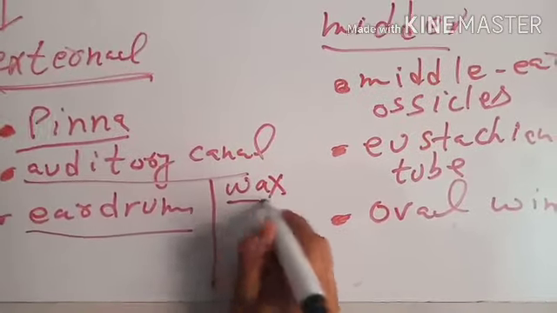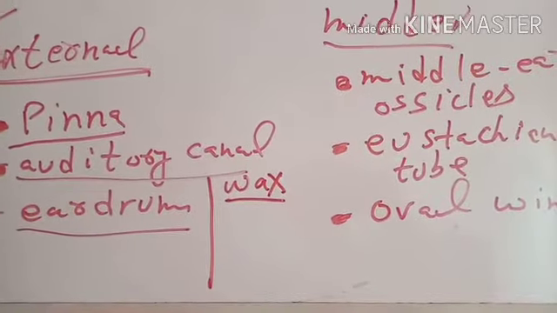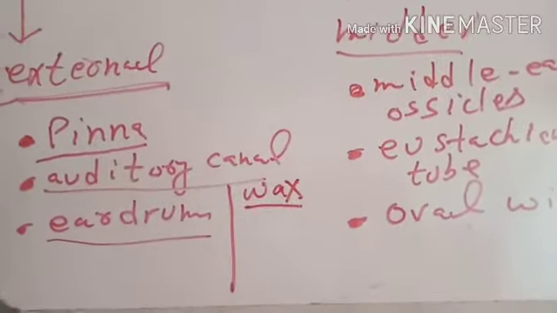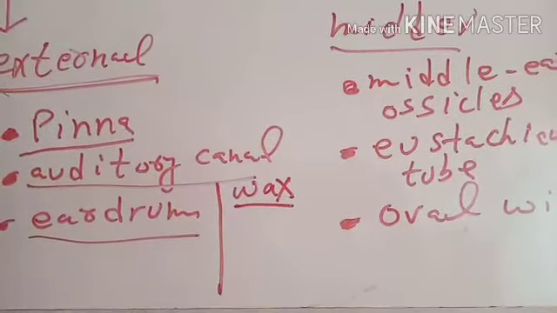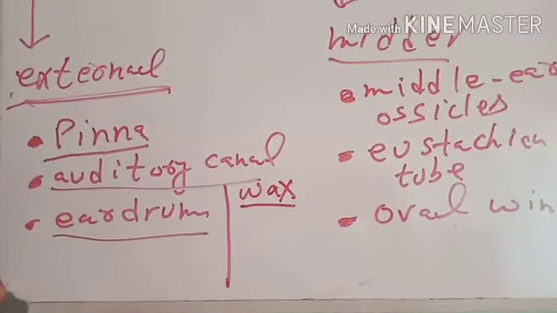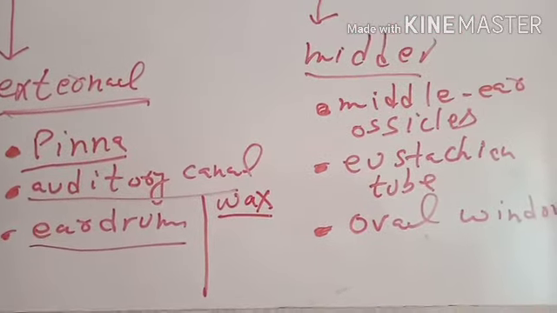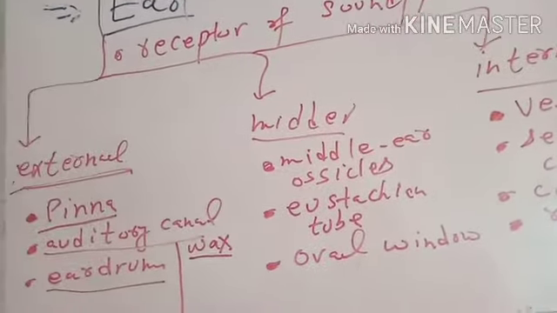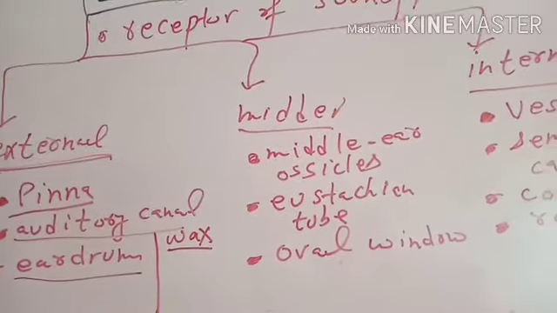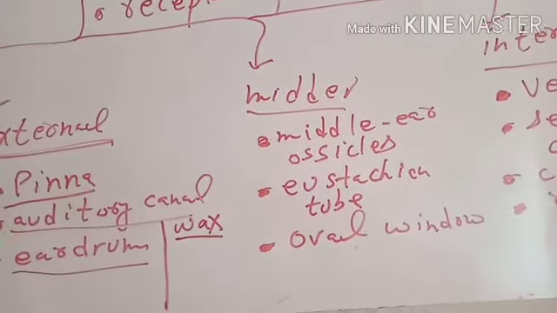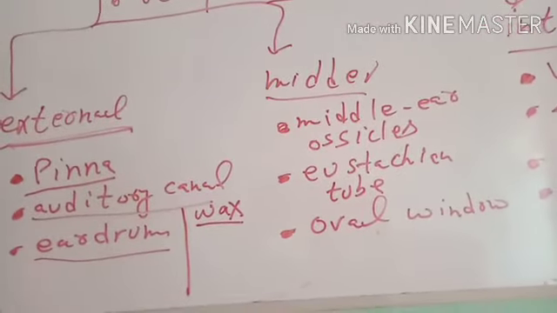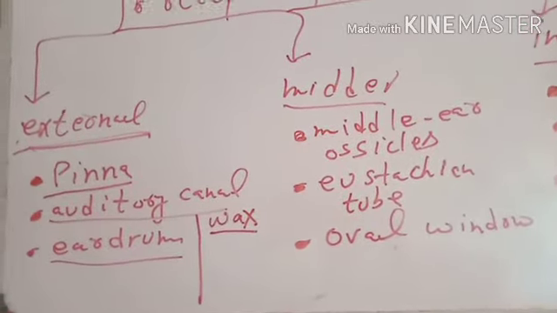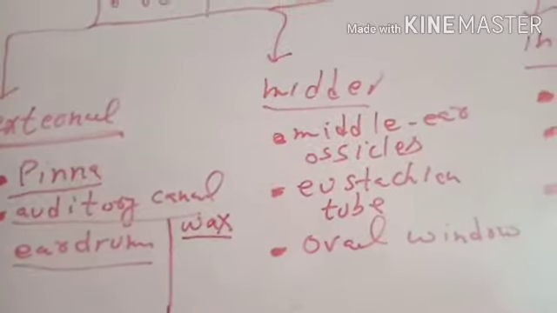The role of this wax is to damp the incoming sound waves. Wax also maintains the temperature of the air which is entering the ear.